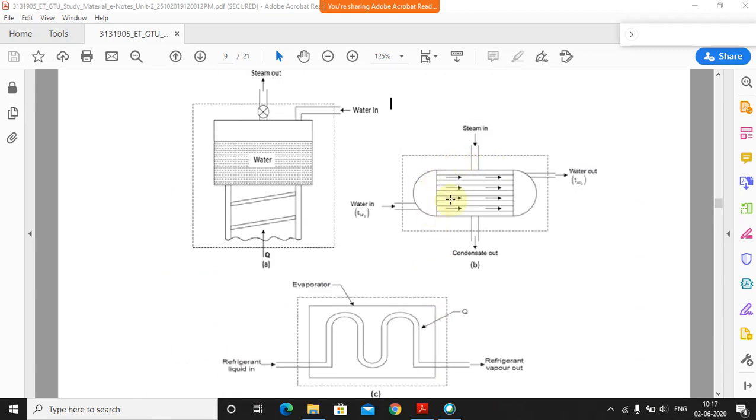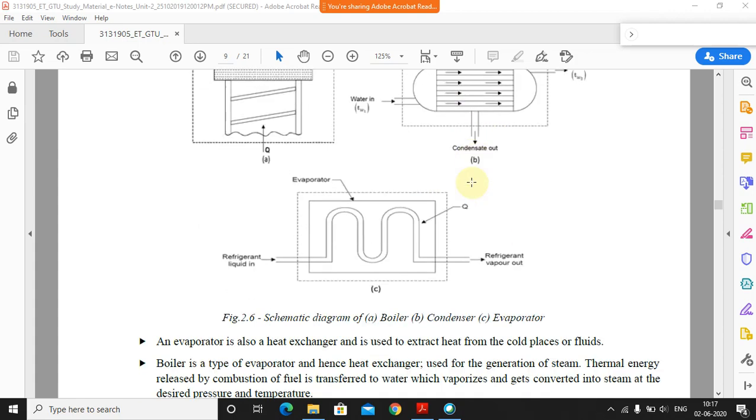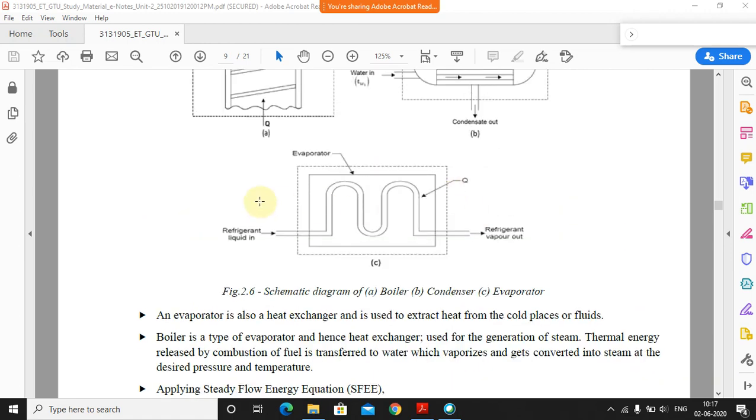Then this is an example of the condenser. Look here. What is happening here: the water is entering inside, the water is going outside, and the steam is coming from this side. So steam comes here and condenses outside. There will be a heat exchange between these two tubes, so there will be a heat transfer between these two. And this is an evaporator.